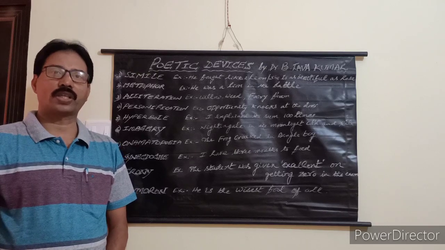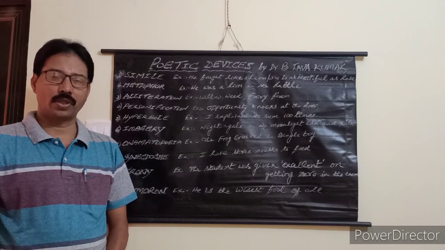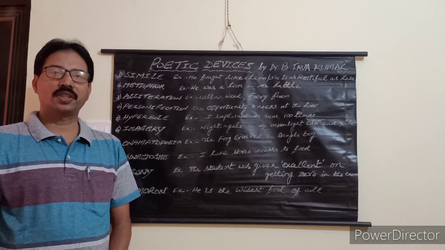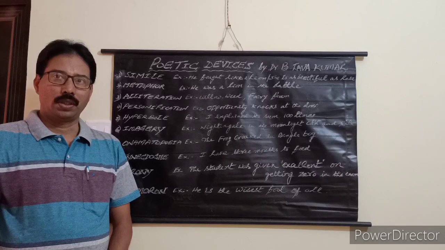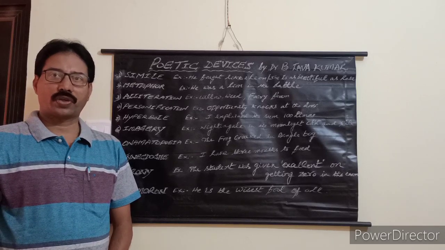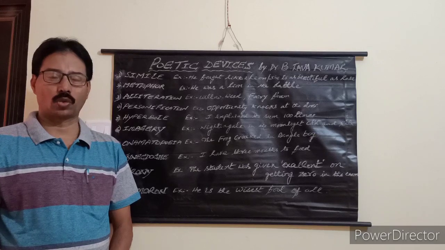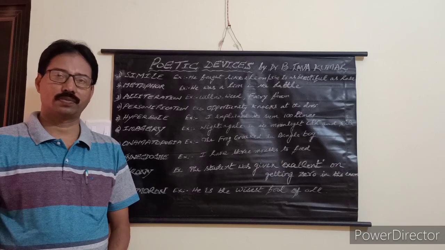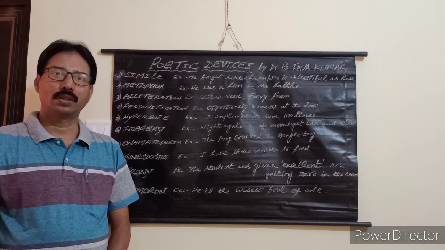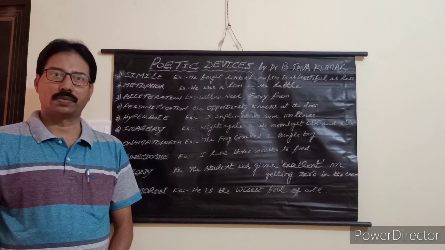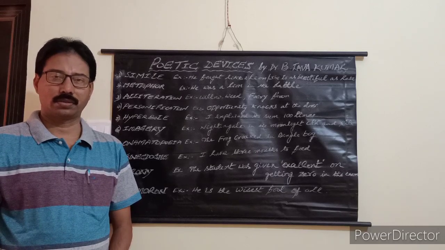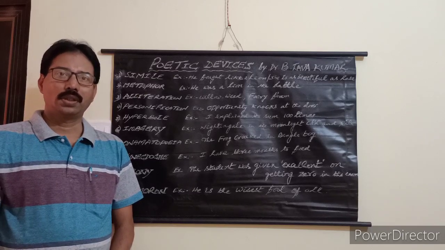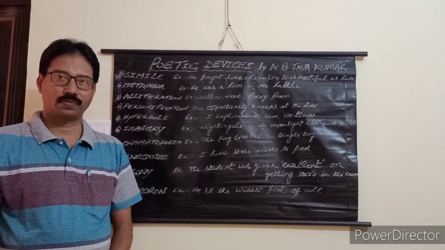And the second one is metaphor. Metaphor is also a simile. It is an implied simile. In metaphor, you cannot find like, as and so. For example, he was a lion in the battle. In simile, we said he fought like a lion in the battle. But when it comes to metaphor, we are saying he was a lion in the battle.